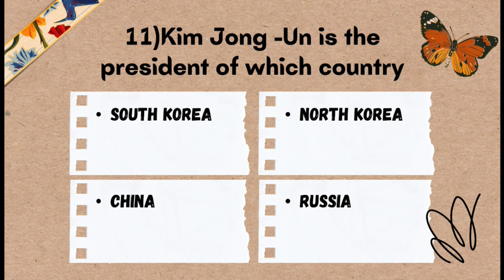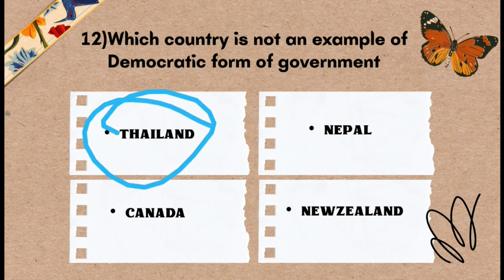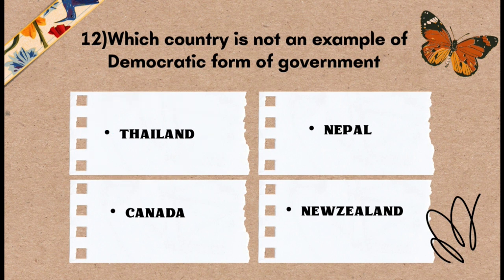Okay, question number 12 asks which country is not an example of a democratic form of government? And the options are Thailand, Nepal, Canada, and New Zealand. Which country is not an example of a democratic form of government? And the correct answer for question number 12 is option A, Thailand is not an example of a democratic form of government.